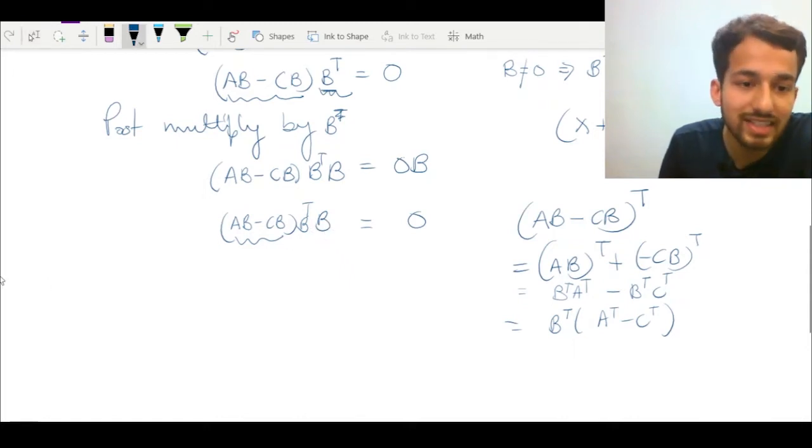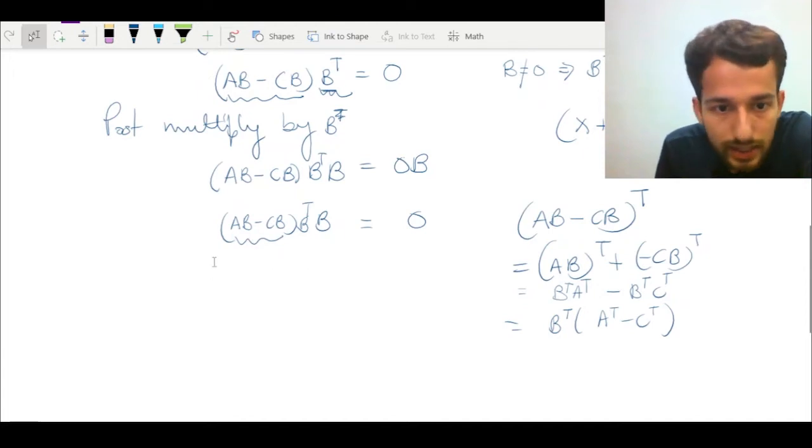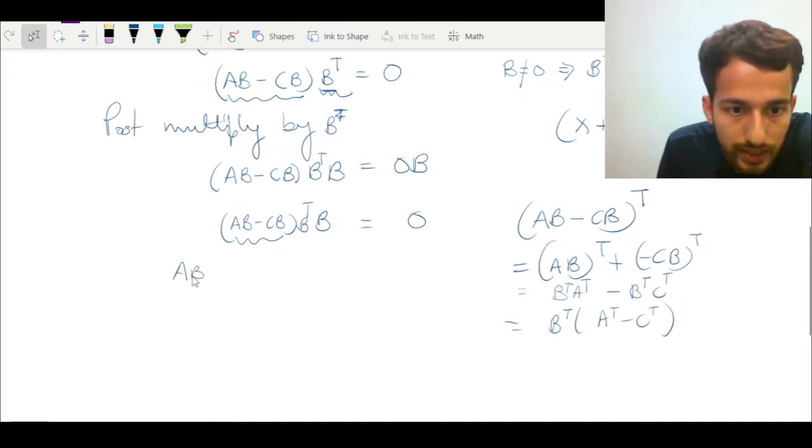What I am trying to basically construct is to write this matrix as some whole transpose of whole something. So it's now pretty easy. If I take the B common, or let me just think what we can do. AB minus CB.